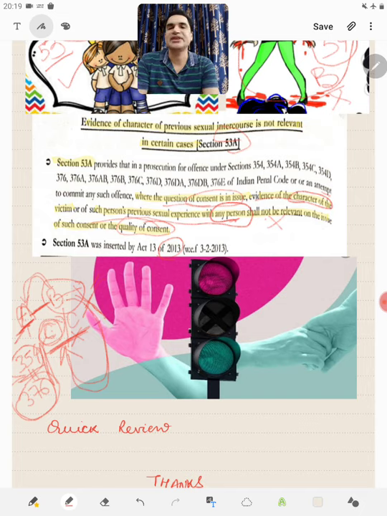So this is what has been added in section 53A.